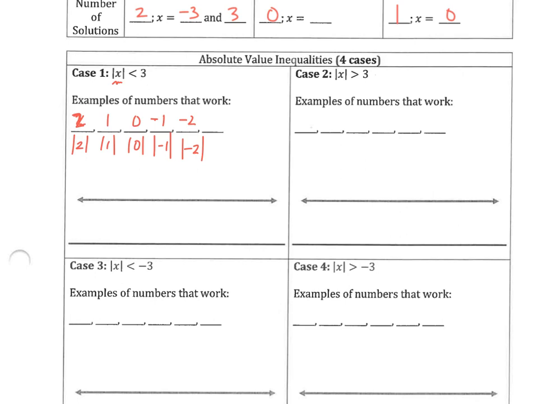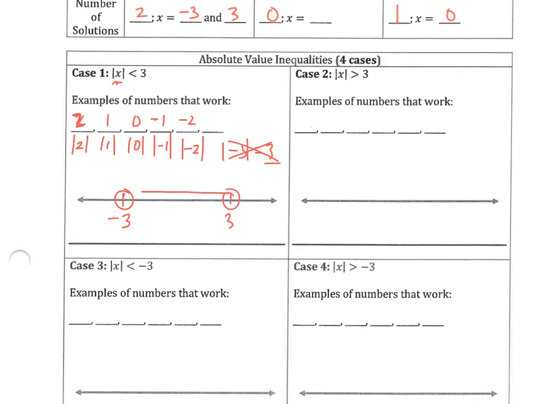Now, you would think -3, but remember that the absolute value of -3 is 3, and 3 is not less than 3, so I can't do -3. So what that means is that all the numbers from -3, but not including -3, so I'm going to use an open circle, all the way to 3 are solutions.